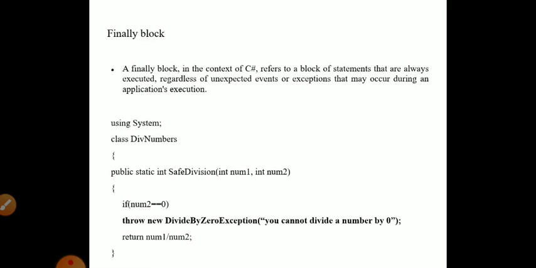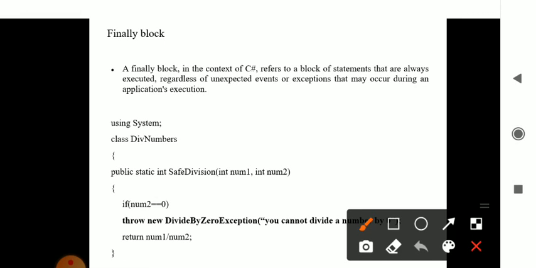So these two concepts you have learned in this session: inner exception and finally. Okay, thank you.